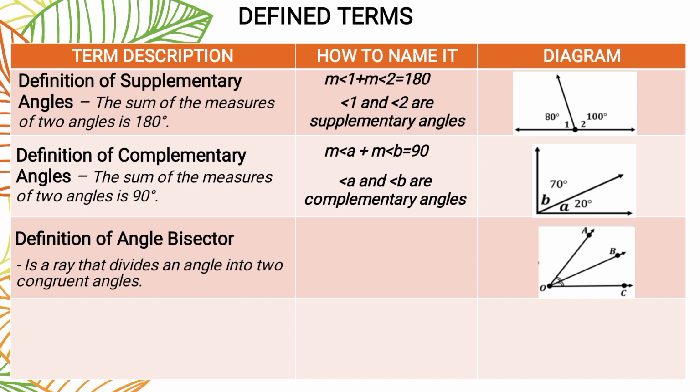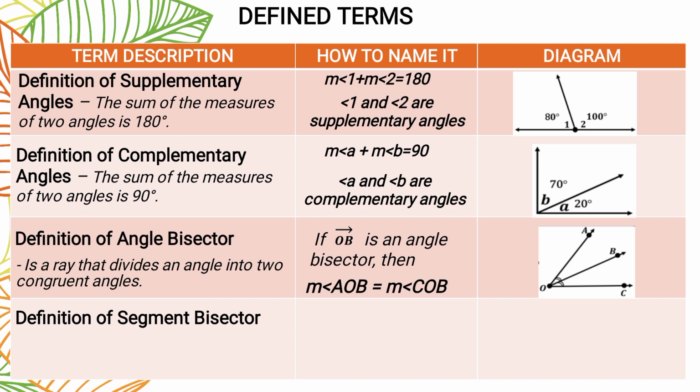Si AOC, hinati siya ng ray OB. If ray OB is an angle bisector, then we can say that the measure of angle AOB is equal to the measure of angle COB. Ano po, when you say angle bisector, hinahati niya yung angle sa two equal parts.